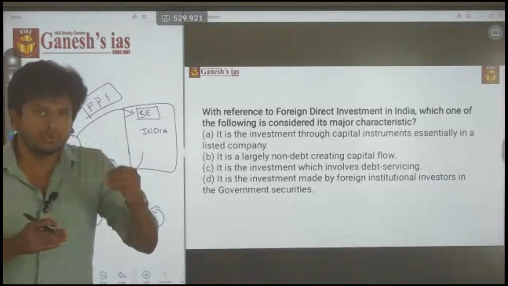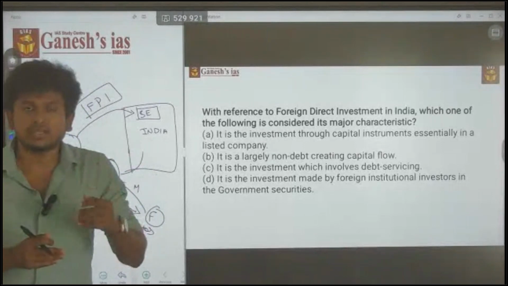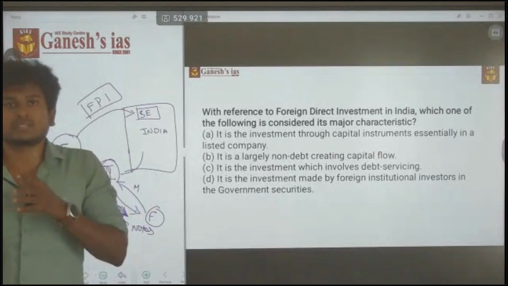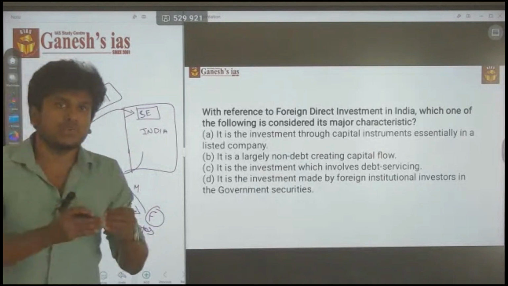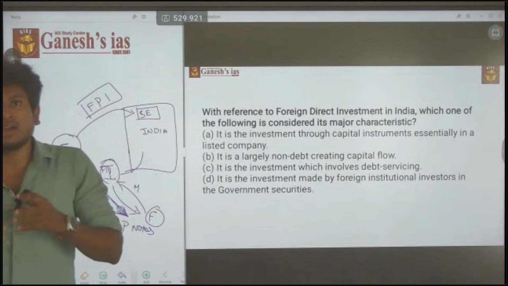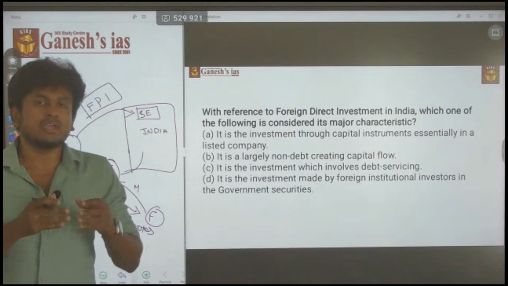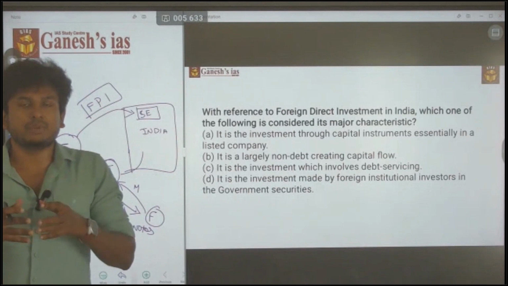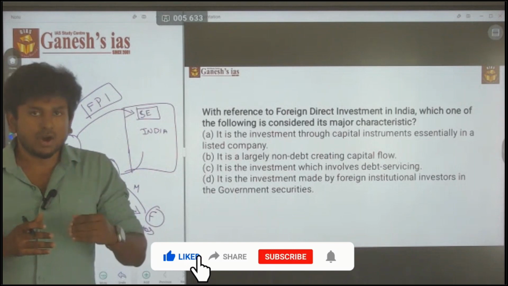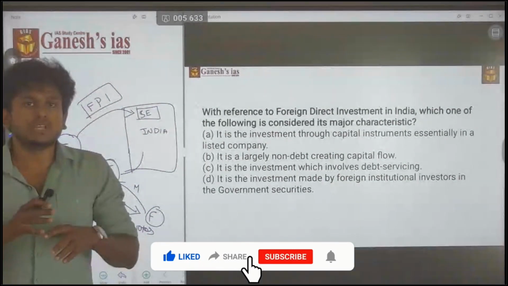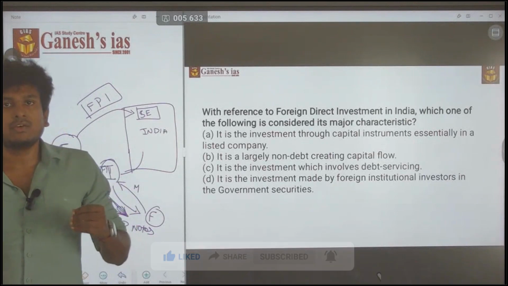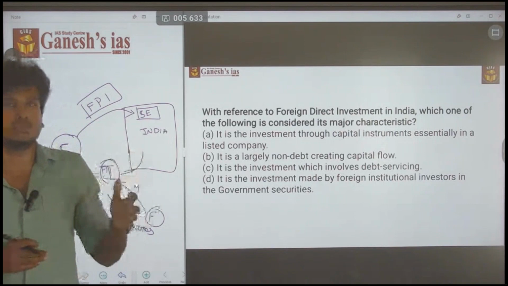So the first thing is foreign portfolio investment, which takes part in the share market. Second is FDI: if a foreign individual is holding more than 10% of the shares of a company, that is called FDI. Or else, if an institution buys shares from the company and sells them to their foreign people, then it is called a foreign institutional investor. So these are the broad ideas about FDI, FPI and FII. With this knowledge we are going to solve this question.